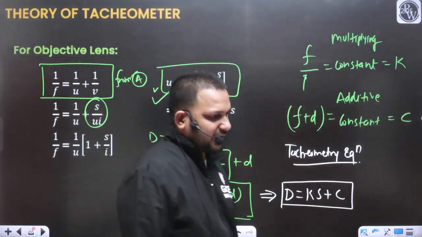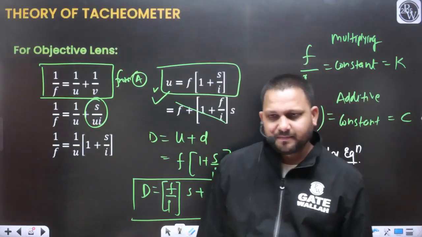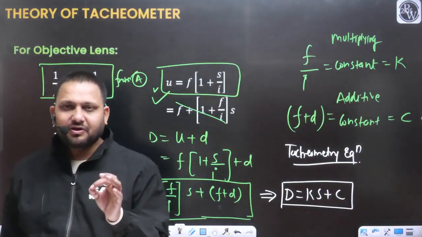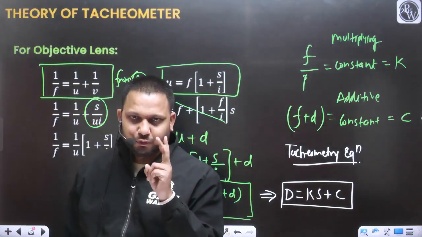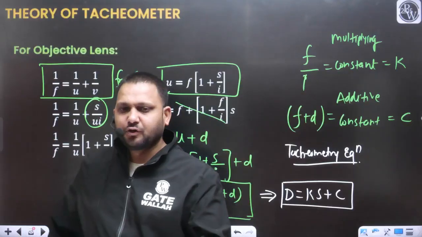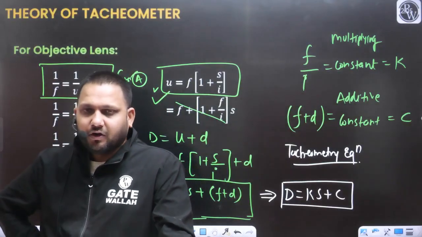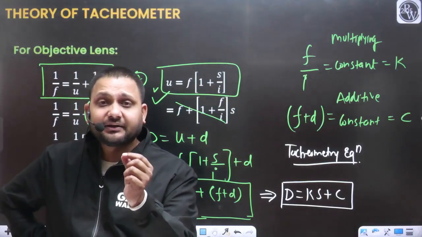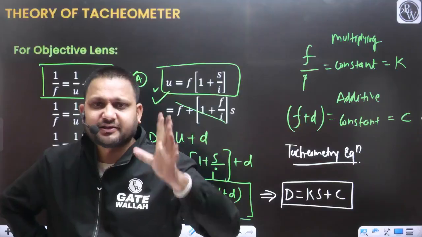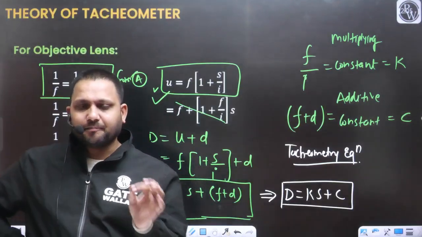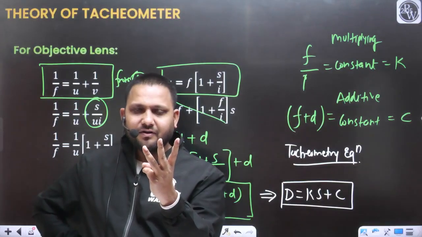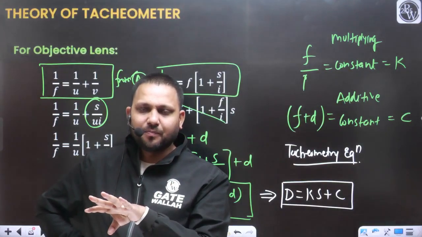So if you know these two constants, K and C, for any tacheometer, you simply need to take the staff readings with the help of that telescope.